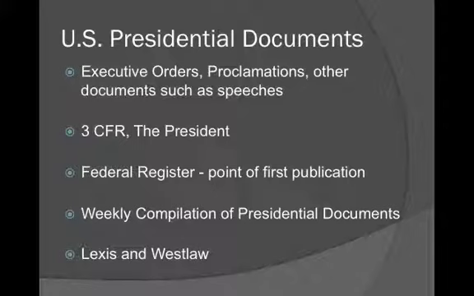The Federal Register is also still the first point of publication for these things. So even for the President, you can find current speeches in the Federal Register because the CFR only gets updated once a year. There is also something called the Weekly Compilation of Presidential Documents available on Lexis and Westlaw, and I believe Hein Online. They are published in bound volumes, and that is one section of the CFR we keep every year.